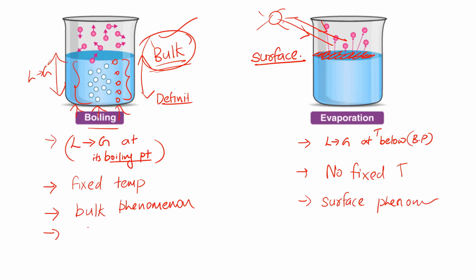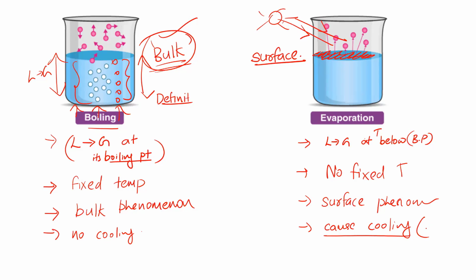Now we'll just write 2 more differences. Next is again a topic we'll study: evaporation always has cooling effect. Evaporation causes cooling. That is our last topic in your textbook that we will cover shortly. Whereas boiling, no cooling. It does not cause cooling. This we'll study in detail in next class. What do you mean by cooling effect of evaporation? Now just note it down. Evaporation causes cooling, whereas boiling no cooling.